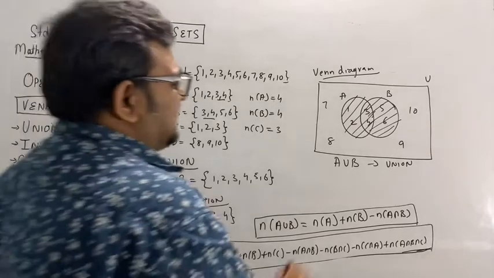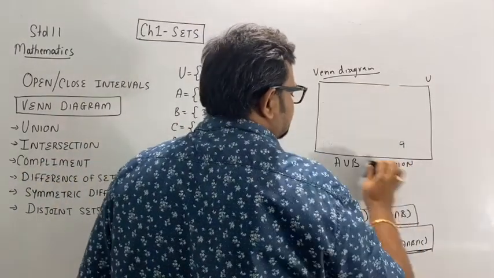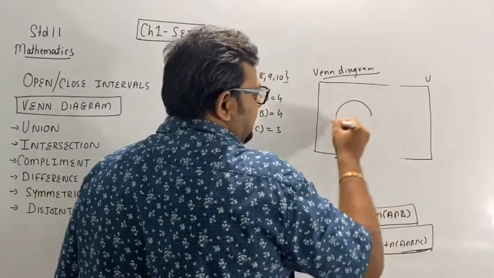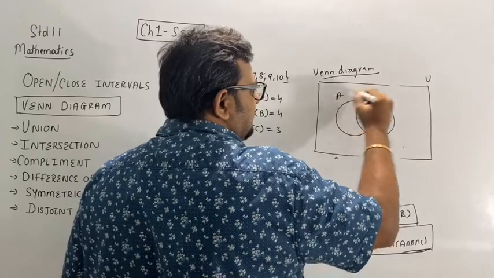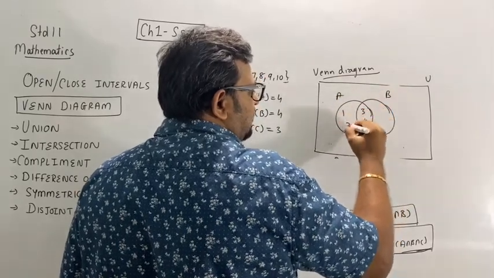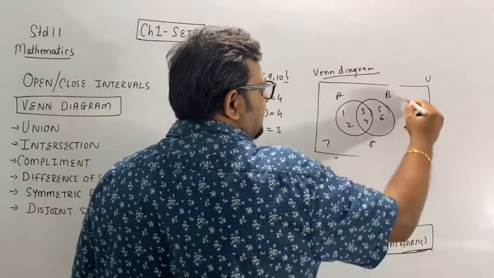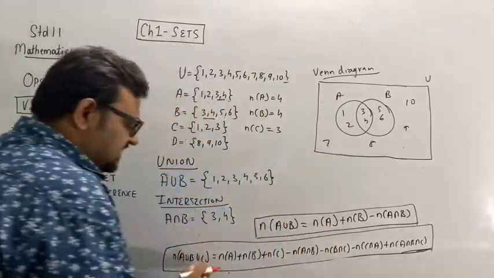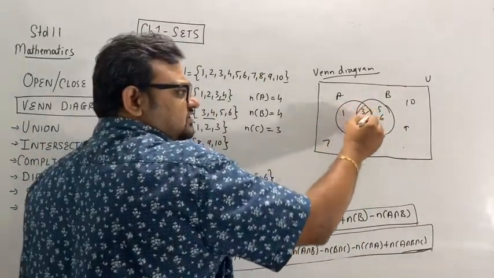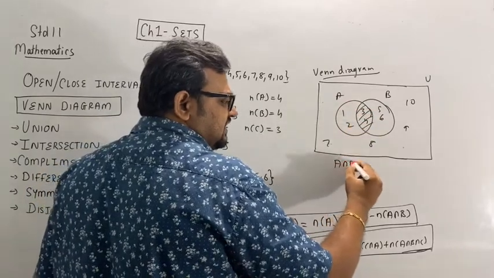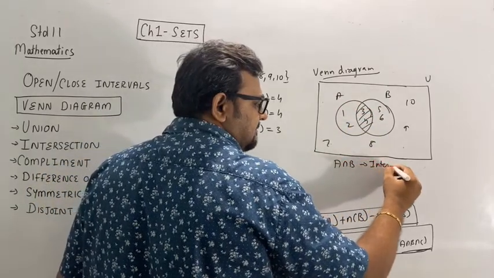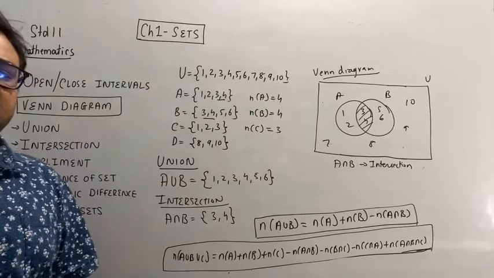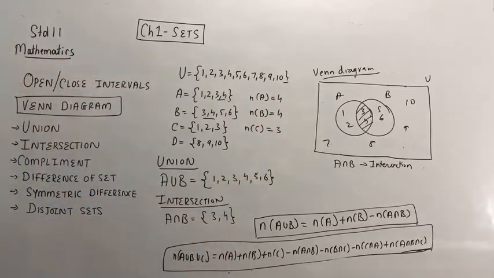Now let's go with intersection. Again A, B, with common 3, 4, then 1, 2, 5, 6, 7, 8, 9, 10. Now A intersection B is 3, 4. So shade this region. This shaded region is A intersection B. So just note it down.